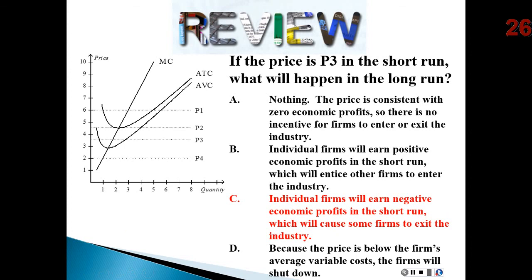Okay. And then finally, what happens at P4? Well, if the price is at P4, where will the firm produce? Boom. Are we above or below average variable cost? We're actually at a price of $2 here, P4. We're below average variable cost. Which means, remember our shutdown rule, if the price is below average variable cost in the short run, the firm's actually going to shut down. So the answer there would be D.